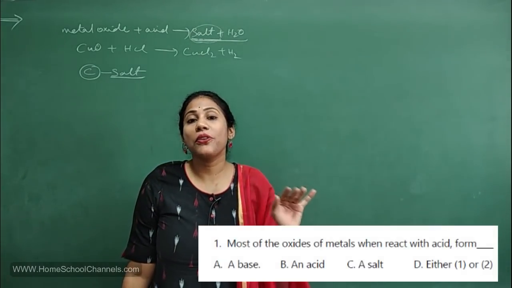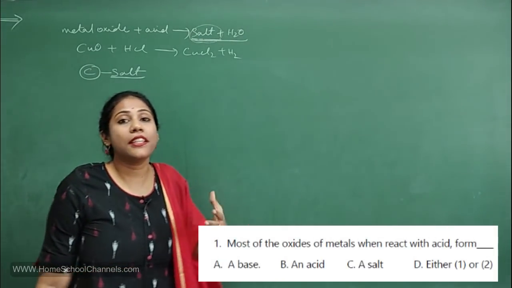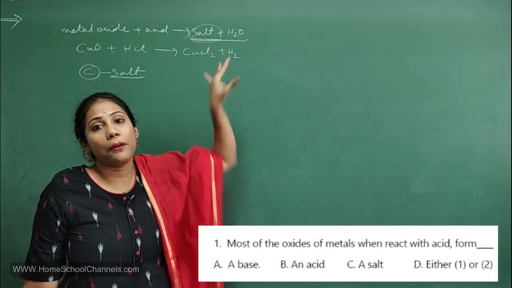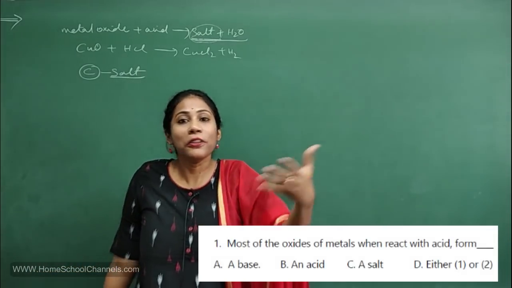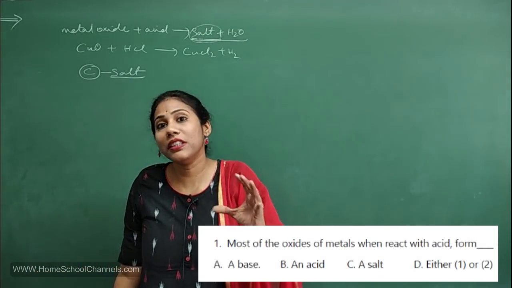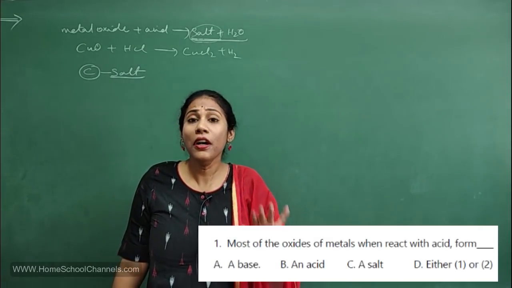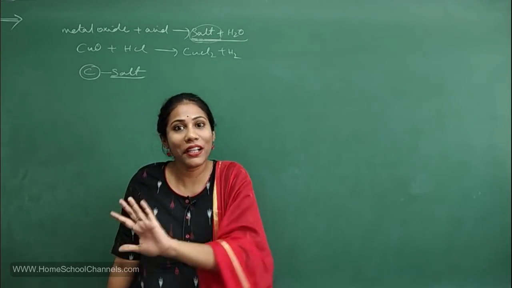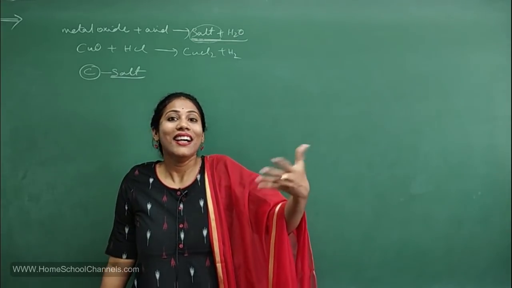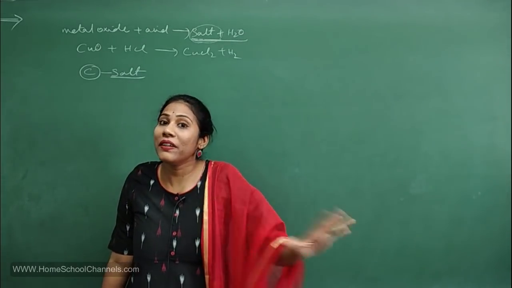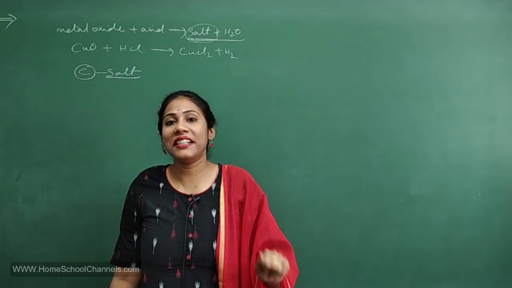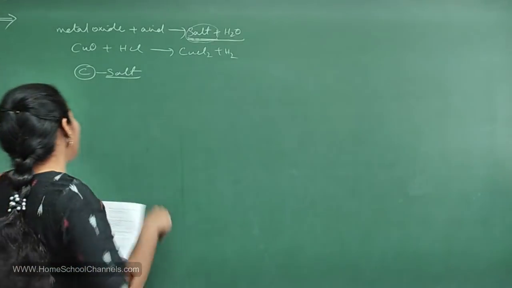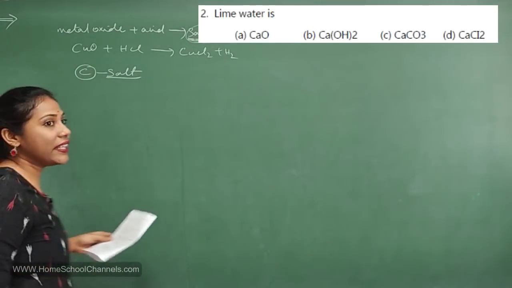You have to be aware of all these reactions, because as MCQs, they would be asking you to predict the product, like when this and this are mixed, what products do you get? They will not be asking you to write the chemical equations here, but they will ask about the concept. So for MCQ type questions, knowing the concept is very important. By-hearting will not help you here because you are not writing essay type answers. By-hearting will never help you. Here you must definitely understand the entire concept of the chapter. Clear?